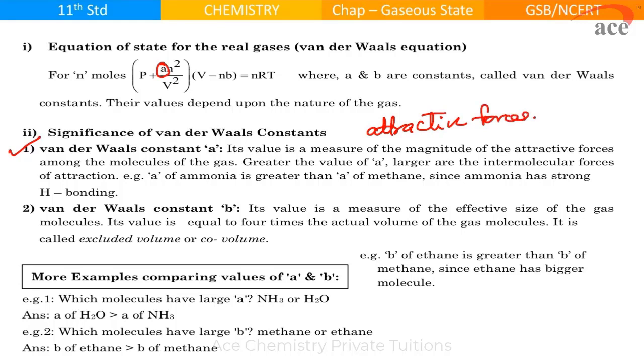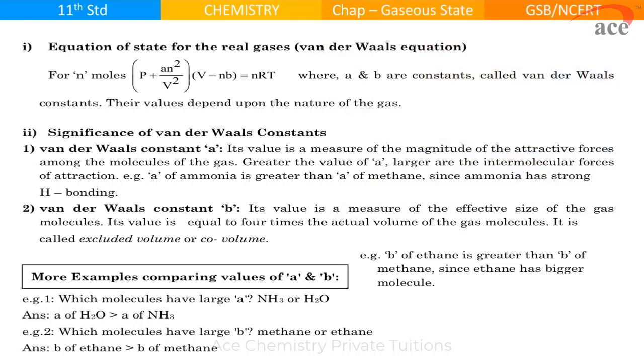If they have attractive forces among them, the molecules will be coming closer to each other, and they will be exerting some amount of pressure. So to the normal pressure we introduce this term, where a is called Van der Waal constant a, and this depends on attractive forces.